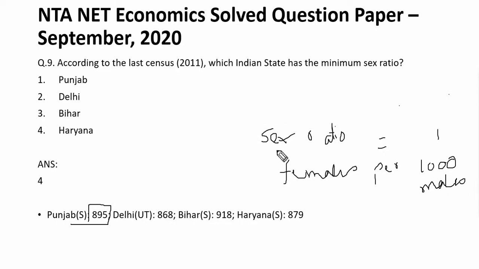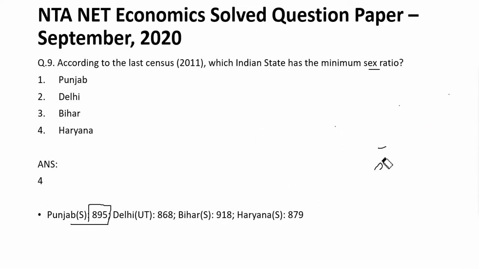So here from the data we know that Punjab has 895 females per thousand males. For Delhi it is 868, for Bihar it is 918, and for Haryana it is 879.